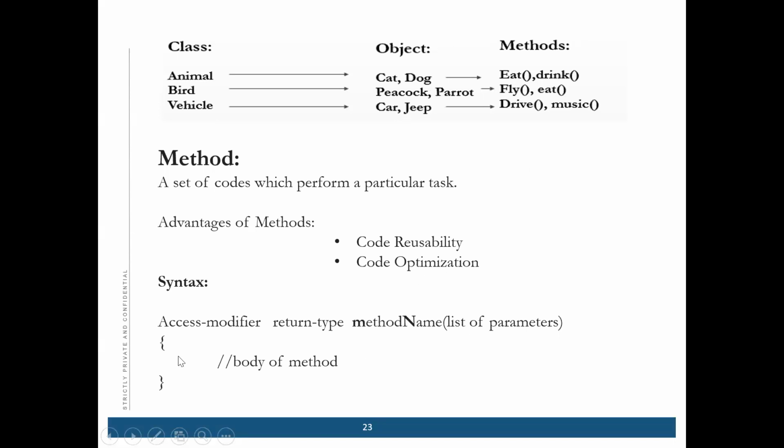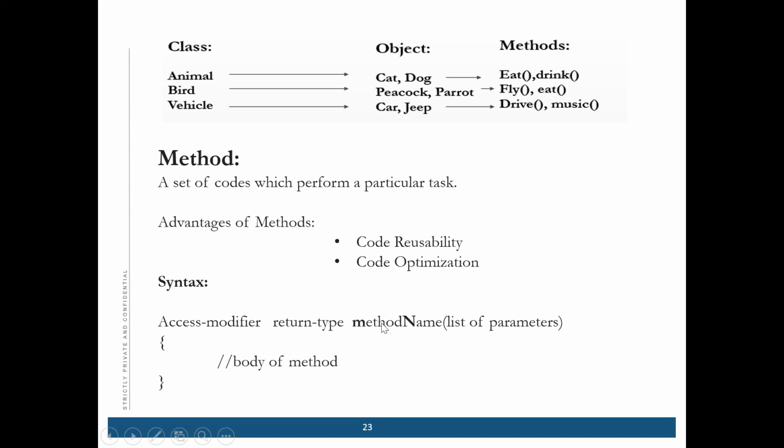What is method? So the syntax of this method is access modifier. What is access modifier? We have learned it in the previous class: public, protected, private, and default. This is the access modifier. So you'll write either public or private before writing any method. Return type, either it is void or any integer, string, whatever is the return type.